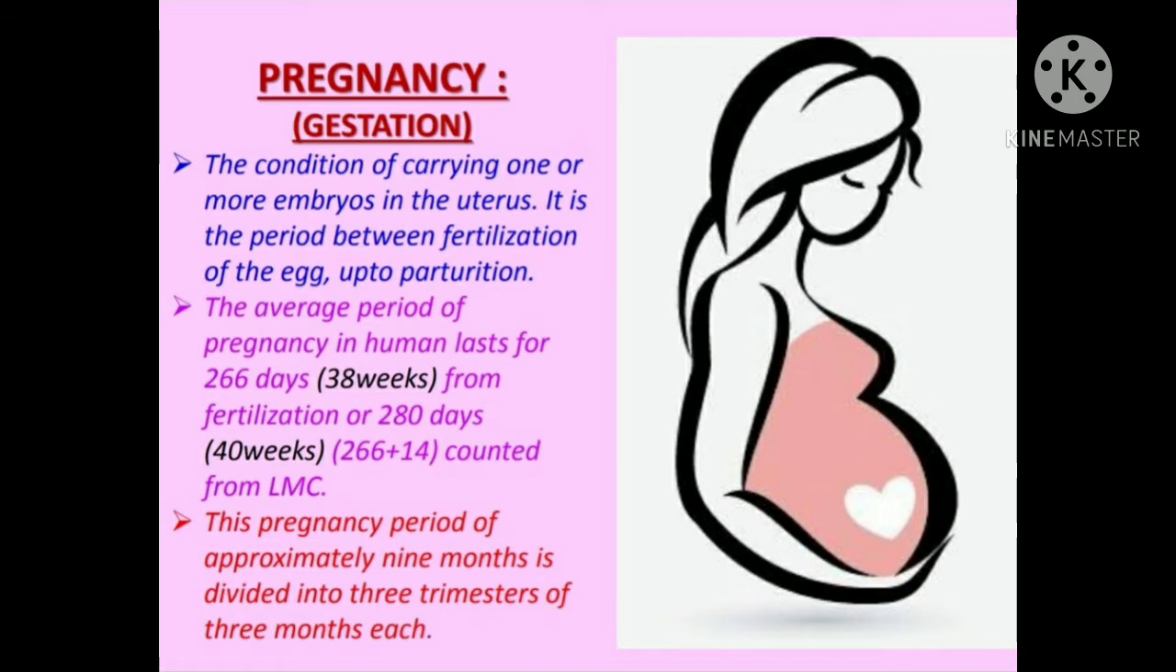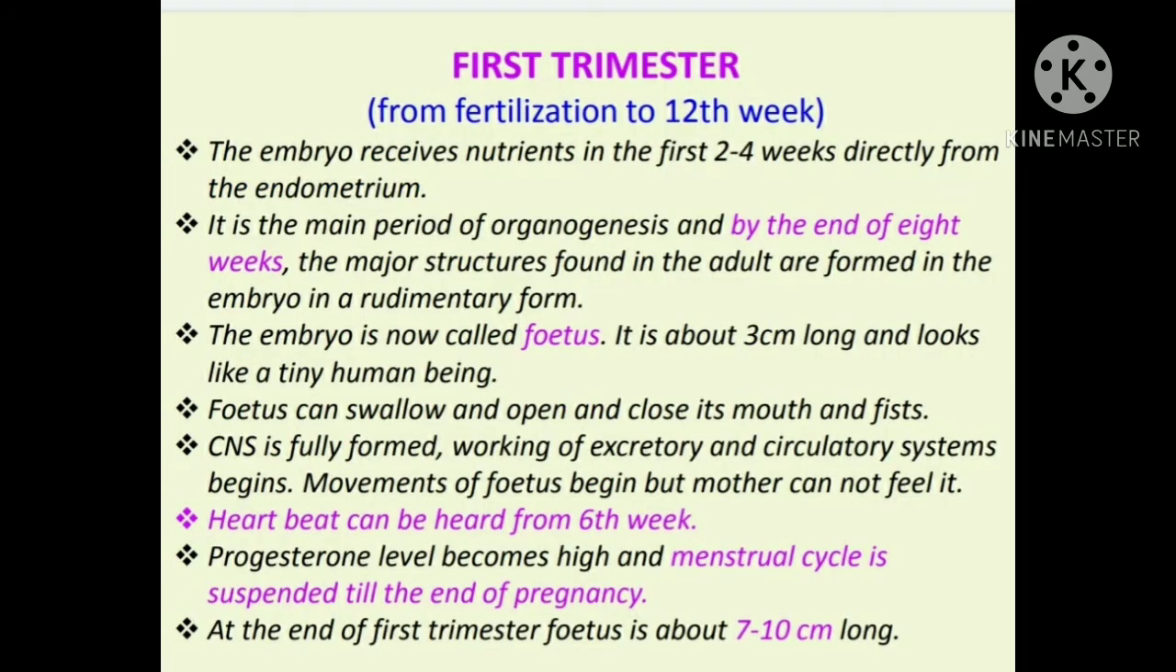From first month to third month, it is considered the first trimester, and from fourth month to sixth month, it is considered the second trimester, and from fifth to ninth month, it is considered the third trimester. Okay, sorry, 6 to 9 months is considered the third trimester. Now moving on to our next slide. Our next slide is of the first trimester.